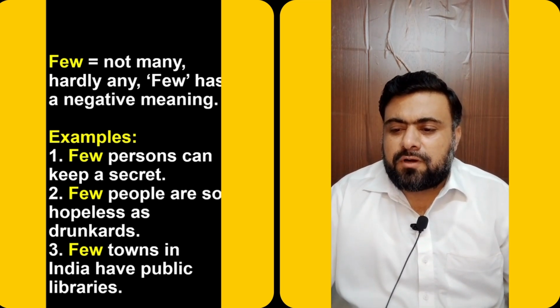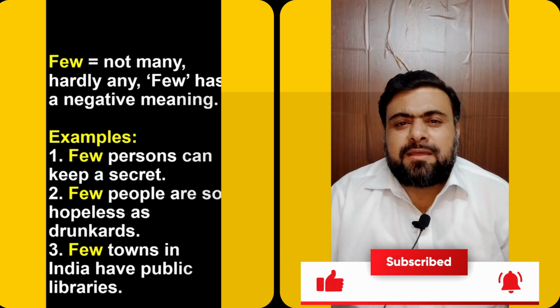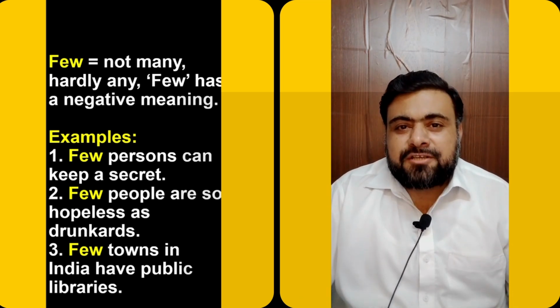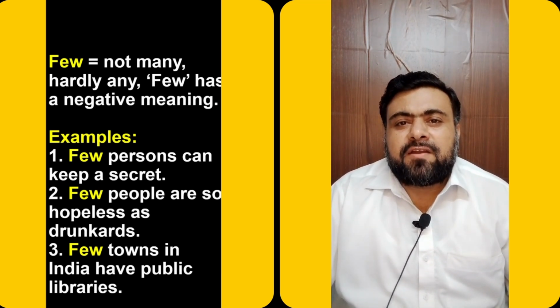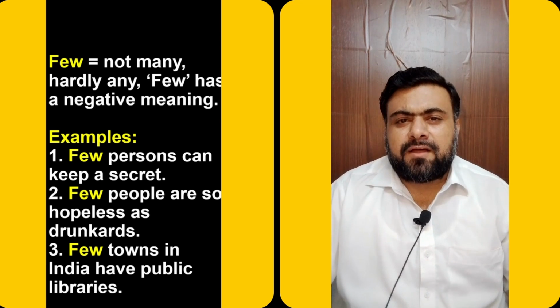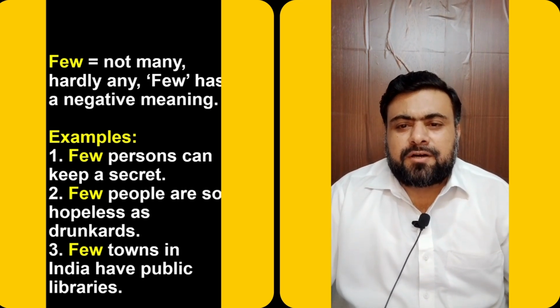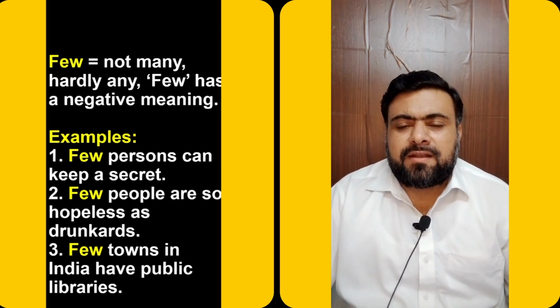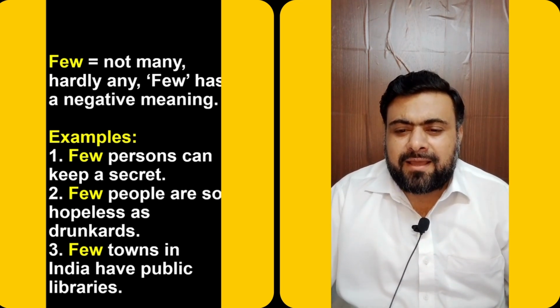Few people are so hopeless as drunkards. Drunkards are so hopeless that hardly anyone else is as hopeless as a drunkard, and those people are very few in number. So few people are so hopeless as drunkards. Few towns in India have public libraries. In India, there are very few libraries, and the towns that have them are very little in number. It's a negative sentence. Its connotations are very negative.